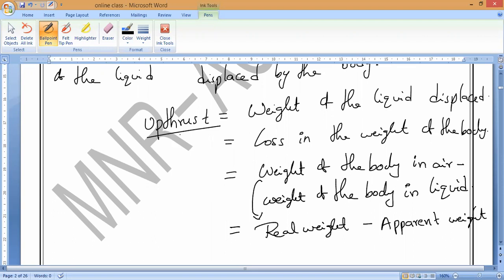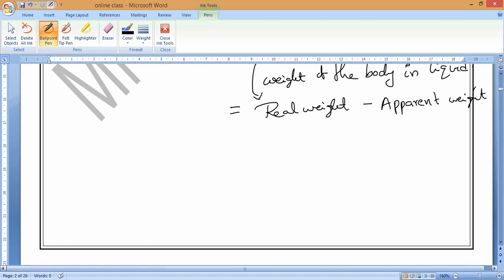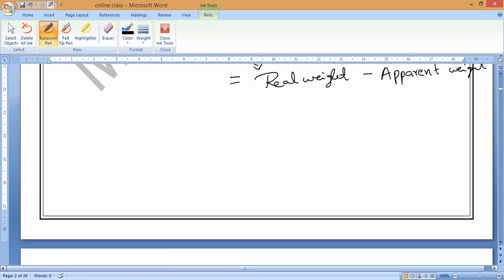Now, we can study this with the help of an example also. If you want to study this Archimedes principle with an example, you need a few things. One is called a Eureka can. What is that? Eureka can means nothing special. It looks like a normal tin, but it has a spout in the middle.